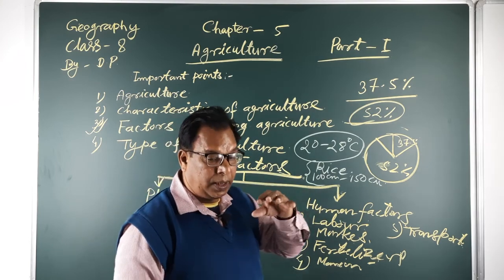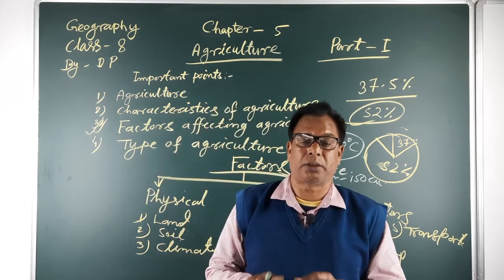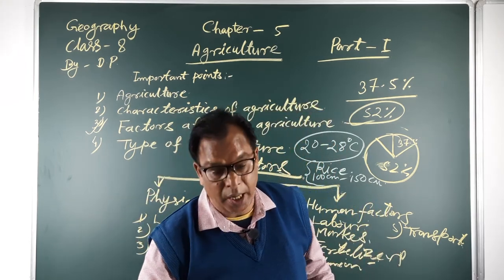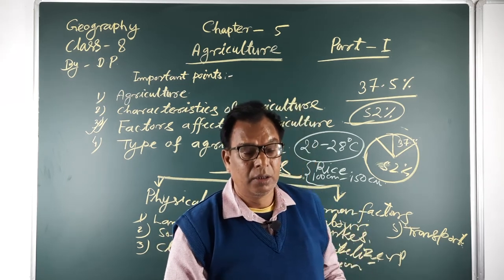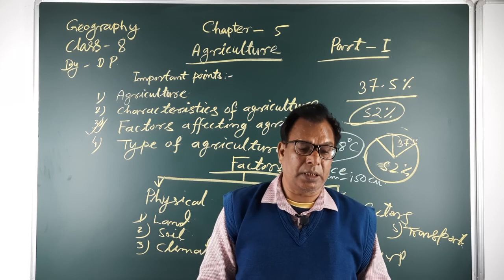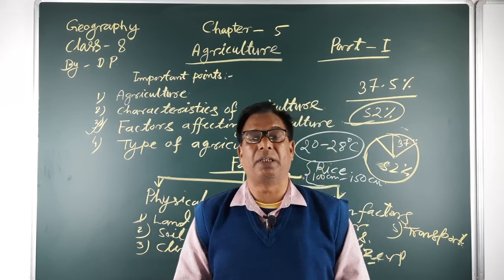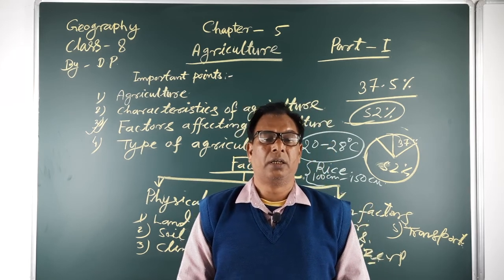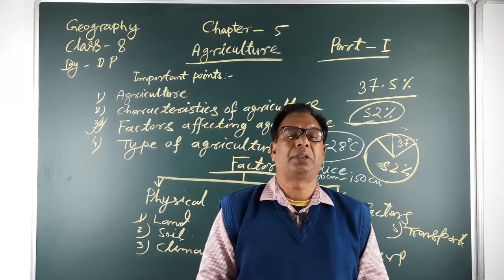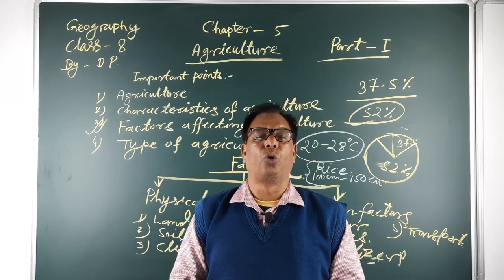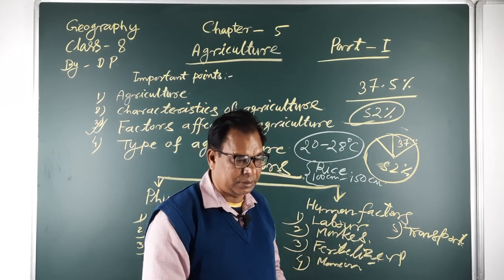But wheat cultivation requires much less temperature and rainfall. Why? Because wheat is mainly produced in the winter season and in cold climatic areas.